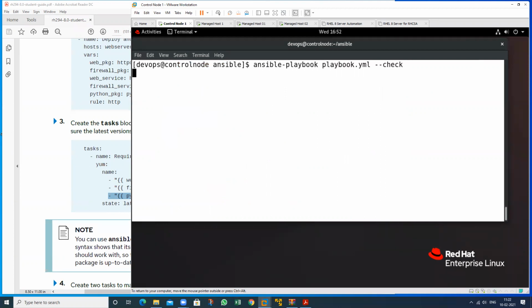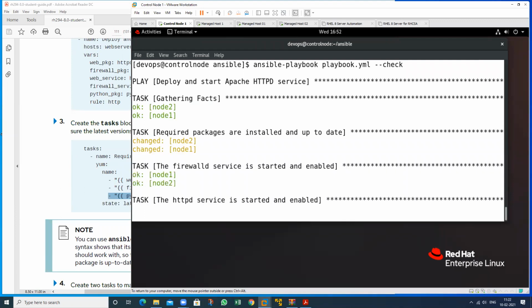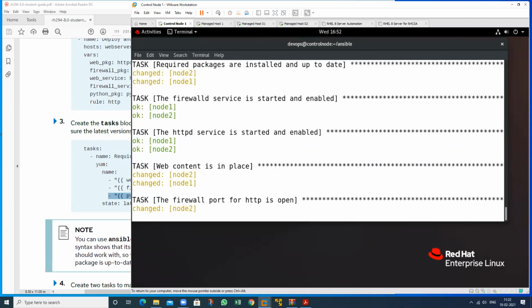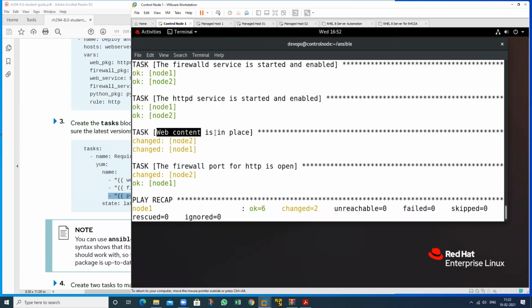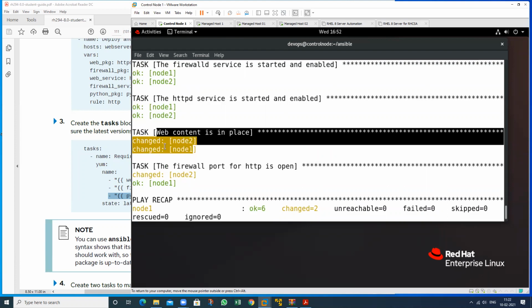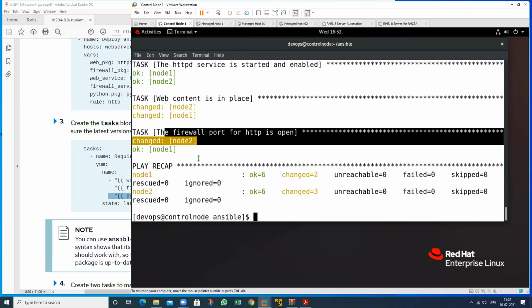So I will do the syntax check first. Now check. This has been done and the firewall has been enabled. Now we are able to call that one. So this is the concept.